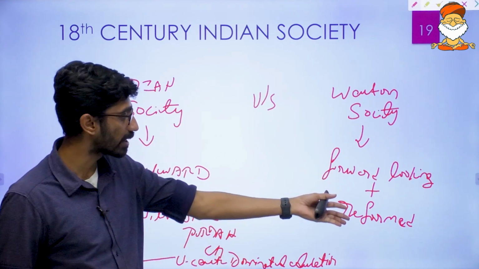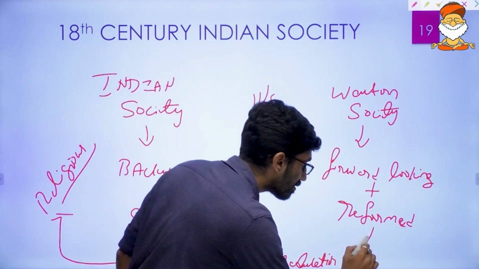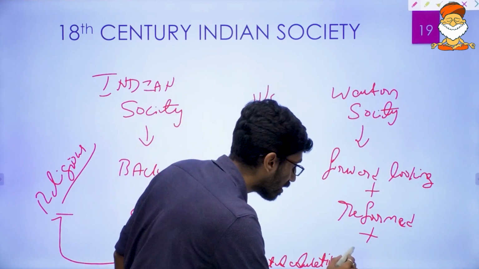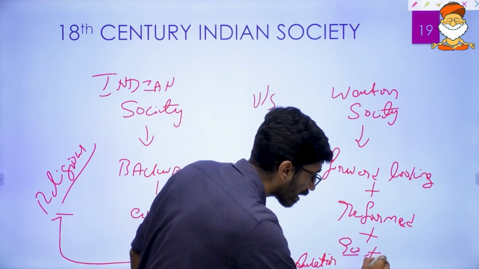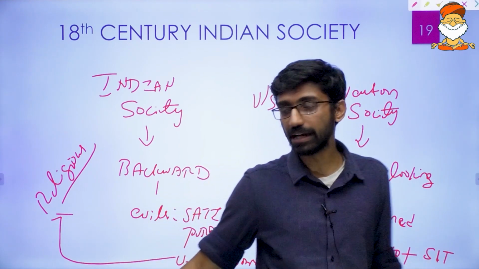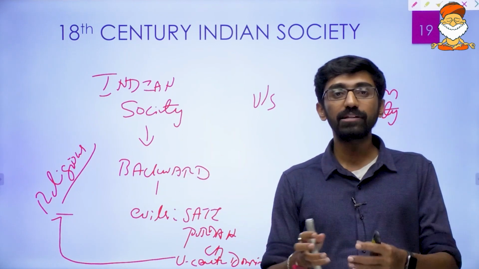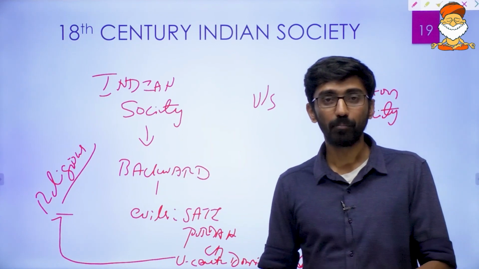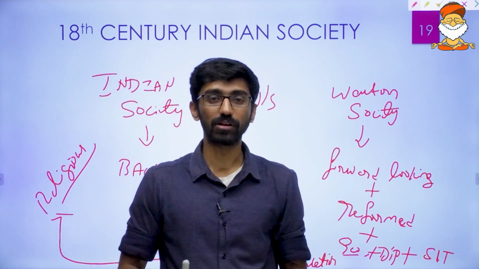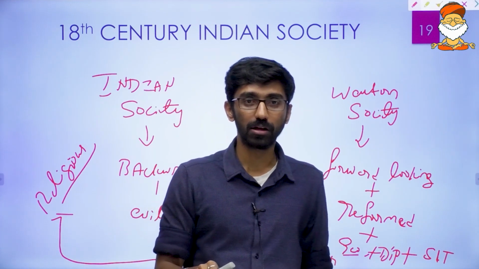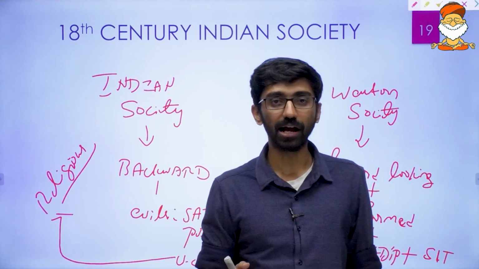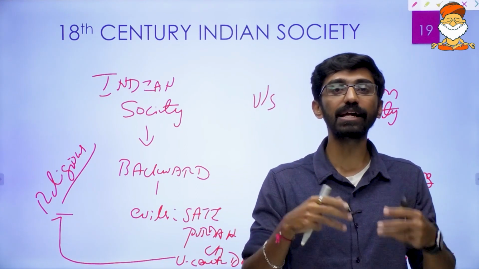There was a forward-looking, reformed society in the West, and its education system was not religious-based, but rather based on learning geography, diplomacy, and science and technology. Of course, Indian contribution to science and technology is also there from ancient times. But was that development a social phenomenon, at the social level?